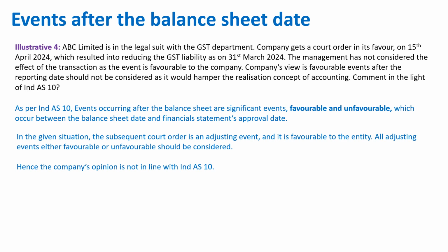That means if you are getting a favorable order and that favorable order is changing the GST liability for you, then you have to change the liability which you reported as on 31st March. You can't show a higher liability at that time and subsequently, when there is a change, reduce the liability later. You have to reduce the liability as on 31st March.